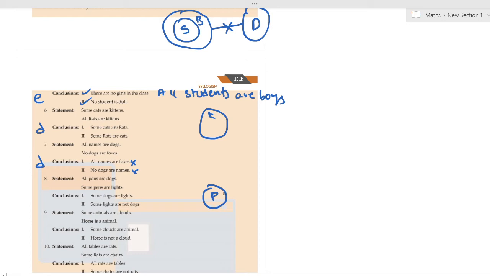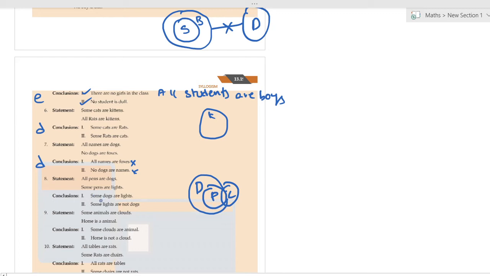And all pens are dogs. Taking it that way, because they did not mention anything between a dog and light, I'm taking it in such a way that it only includes P. However, some part of P also includes lights. Okay.